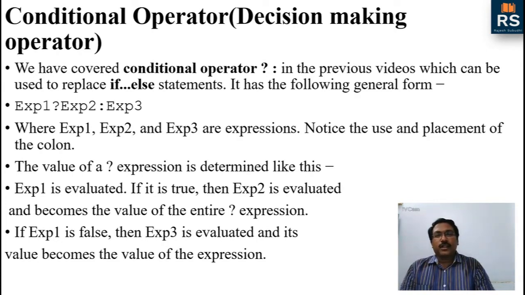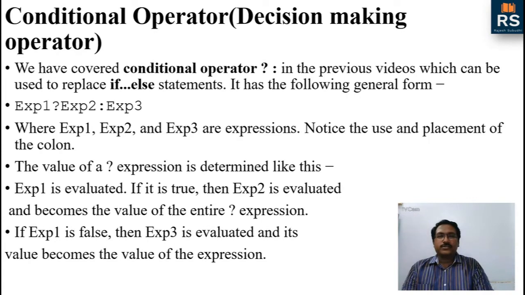Fine, so now let us go and see the examples. For today's video, we will consider a single example, and that particular example we will write in different manners: using if else, then using if else if, then using the conditional operator.